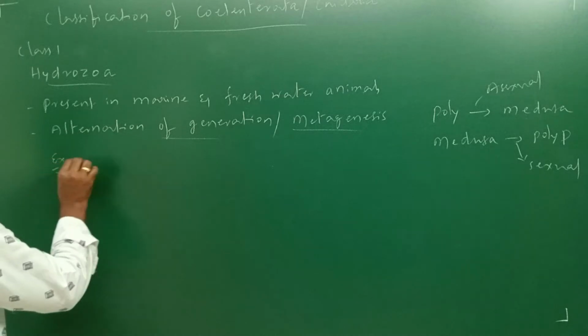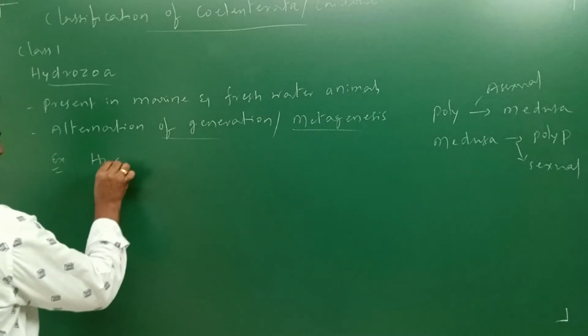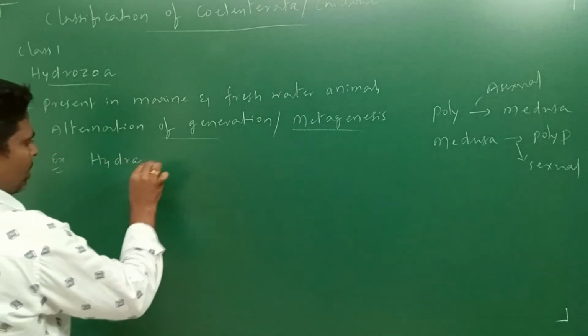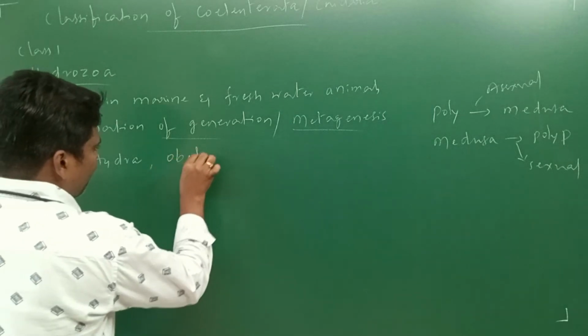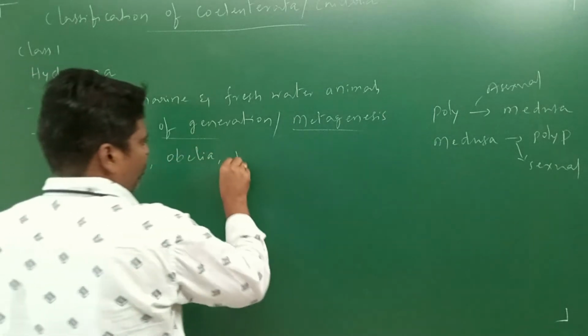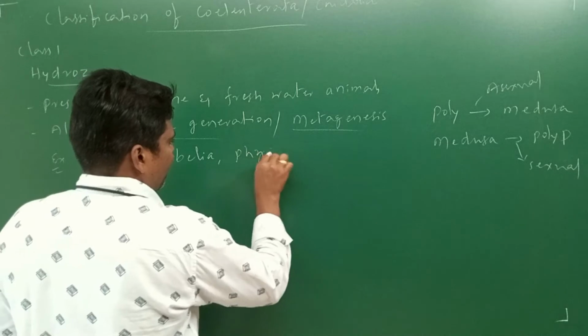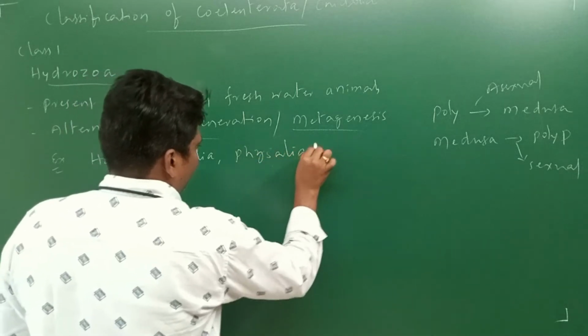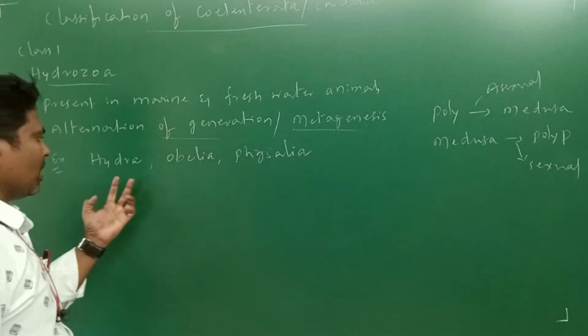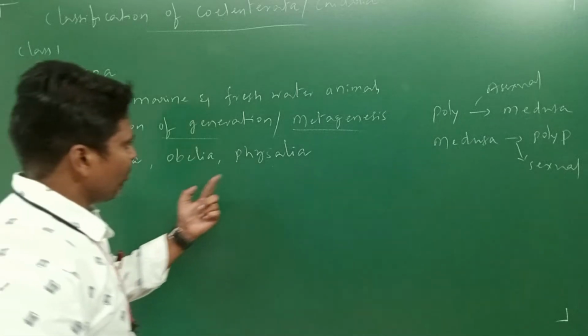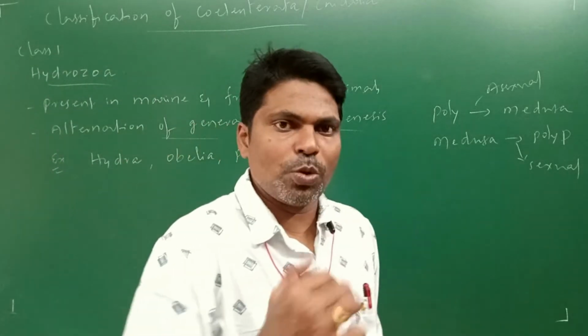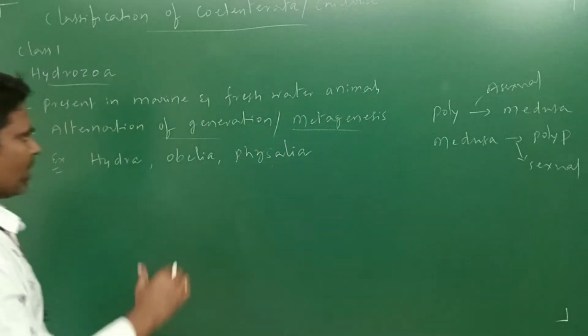Examples in Hydrozoa: Hydra, Obelia, Physalia. These are the organisms which show the alternation of generation.